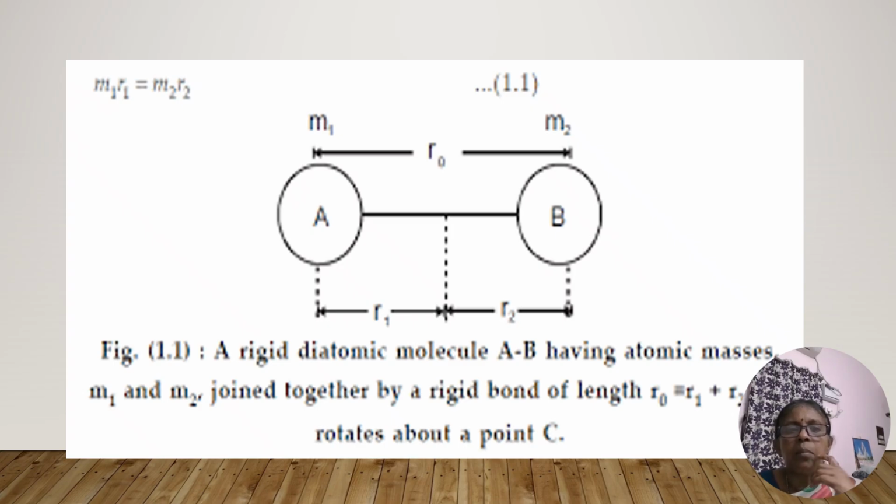And the point about which the molecule can rotate is taken as C. From the axis C, the distance between A and C is taken as R1, and the distance between C and B is taken as R2. From this determination, we are going to find out the value of R1, the value of R2, and also the moment of inertia about the axis C.